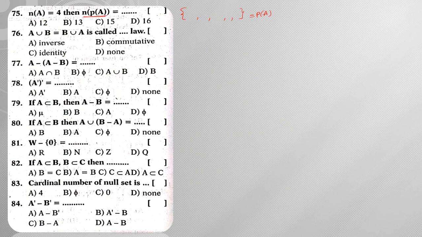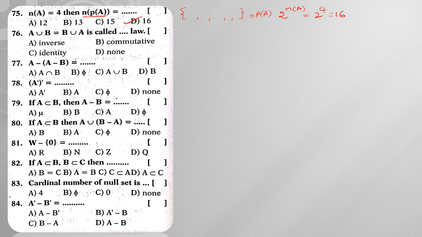The number of elements present in the power set of A is given by the same formula for the number of subsets: 2 power N of A, which is 2 power 4, equal to 16. So power set means nothing but the set of all subsets.